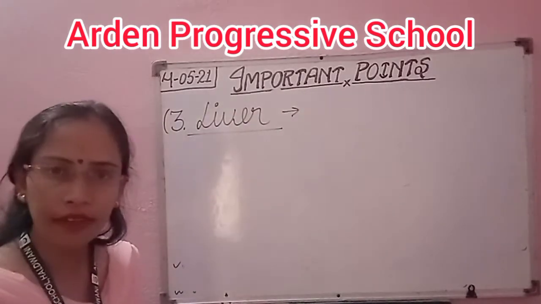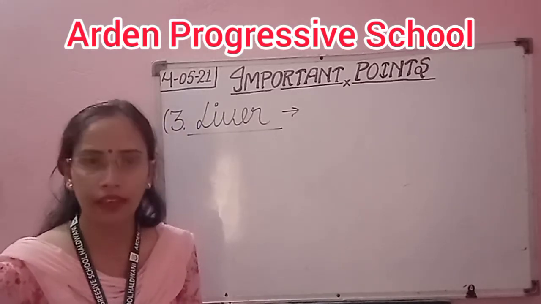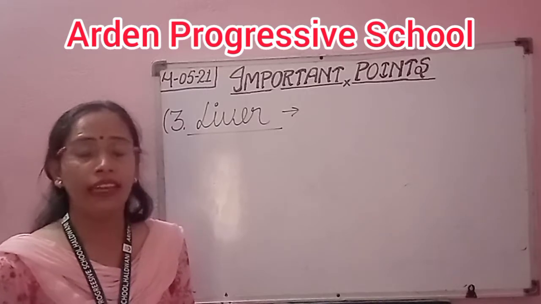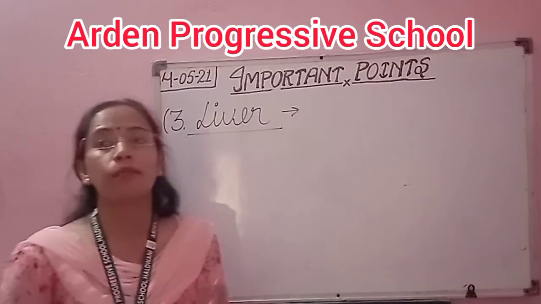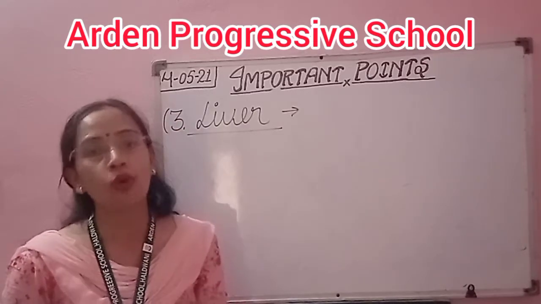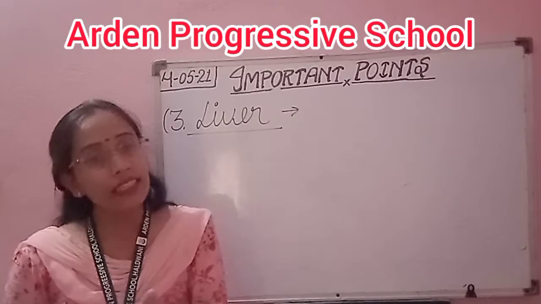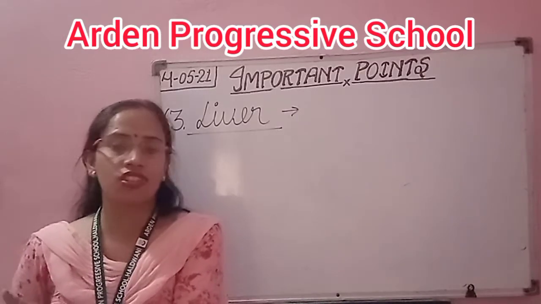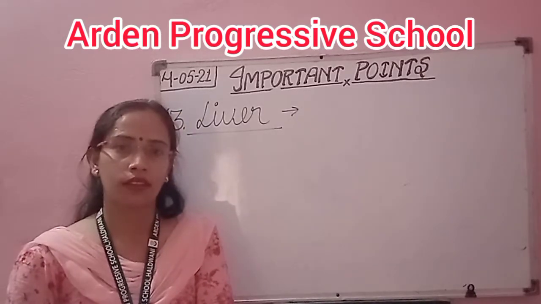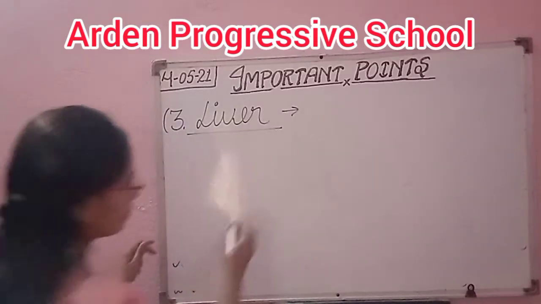So what is liver? Liver is the largest gland of our body. It secretes bile juice. That bile juice is stored in the gallbladder and it helps in the digestion of food. So, what is the definition of liver?